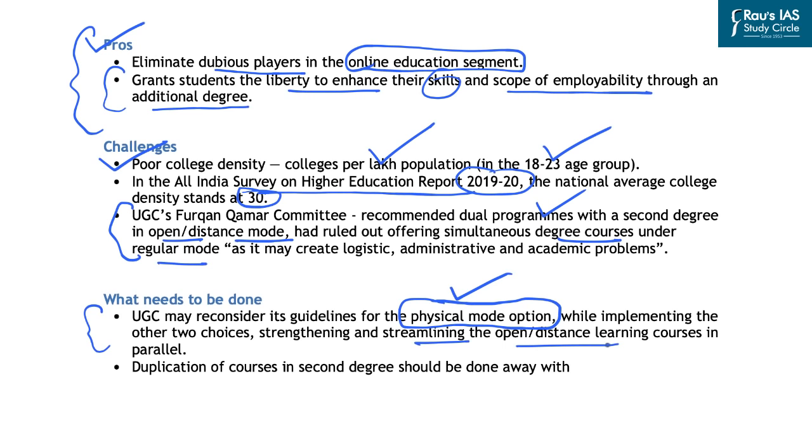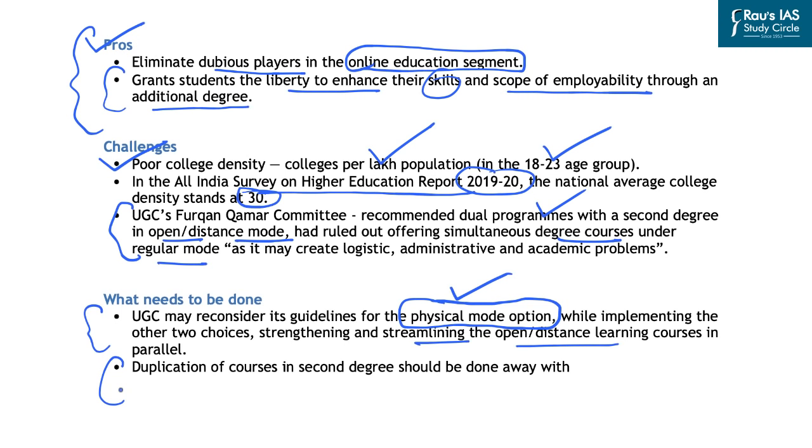Further, there is another challenge in the implementation of such a policy. For example, if a student pursues two humanities related degrees, there will be certain courses which will be common in both the degrees. That is why UGC should focus on reducing the duplication of courses in the second degree so that the time in which the student wants to pursue the second degree can be reduced, and that will reduce the logistical and the administrative challenges in the implementation of such a policy.